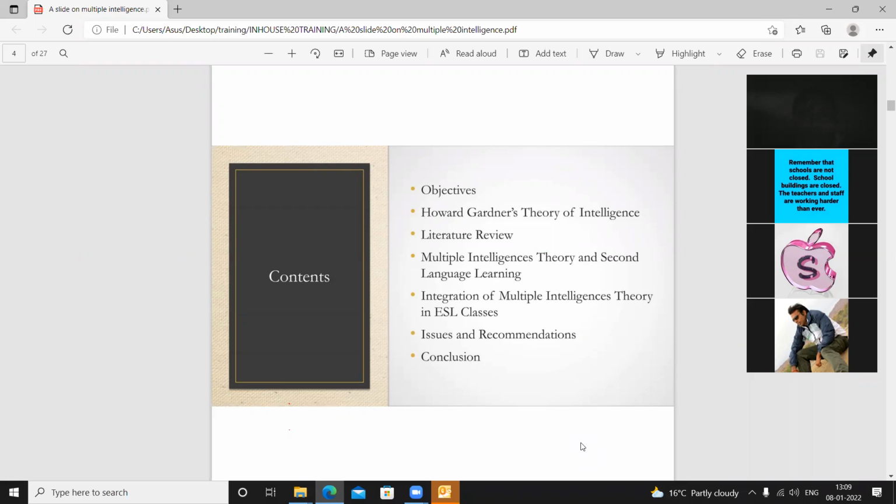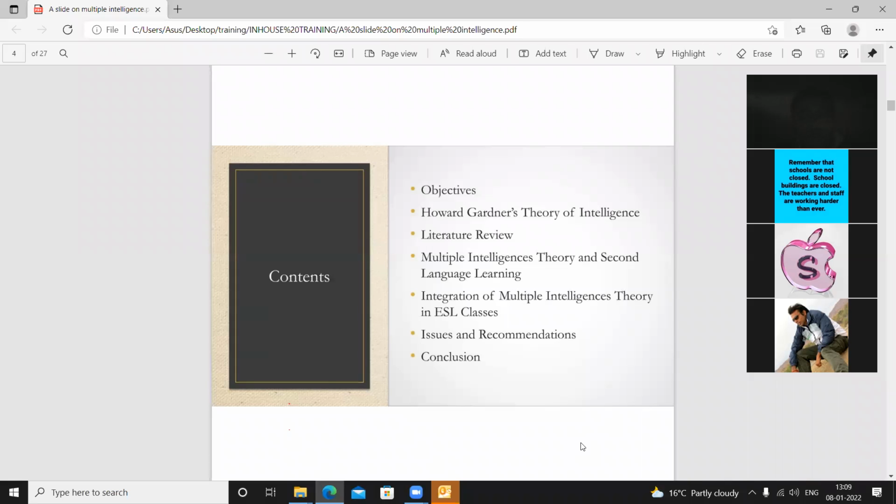The objective: Howard Gardner's theory of intelligence, literature review, multiple intelligence theory, and second language learning. Integration of multiple intelligences theory in ESL classes, English as second language classes.